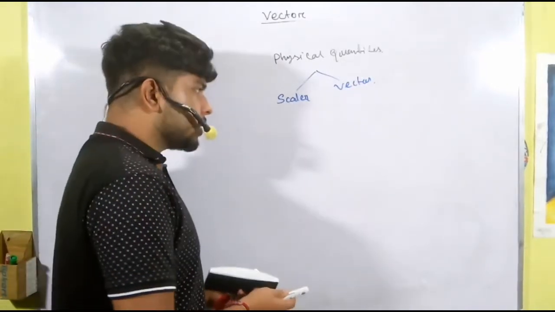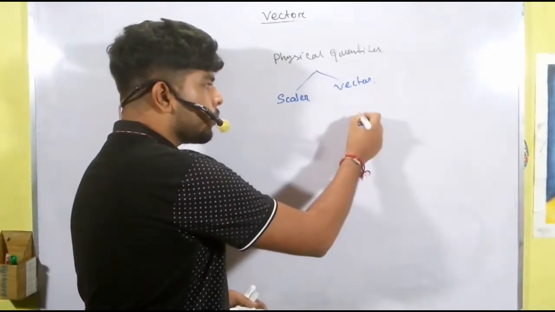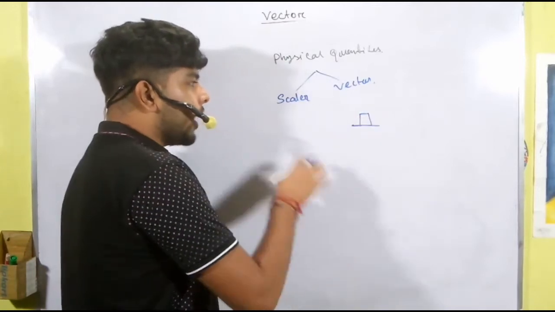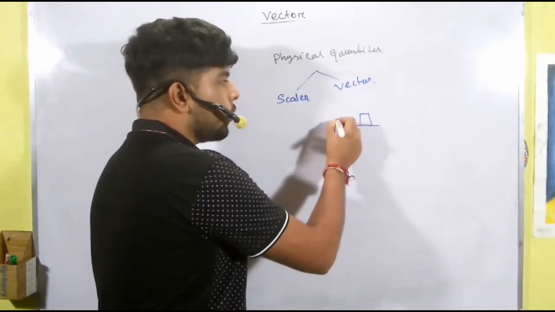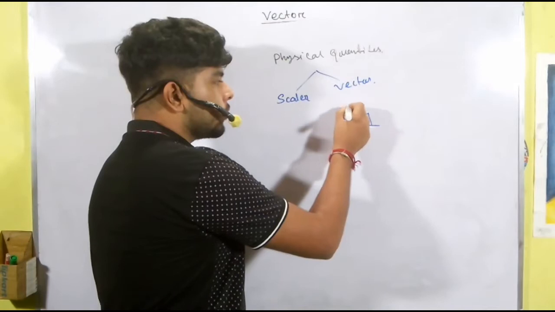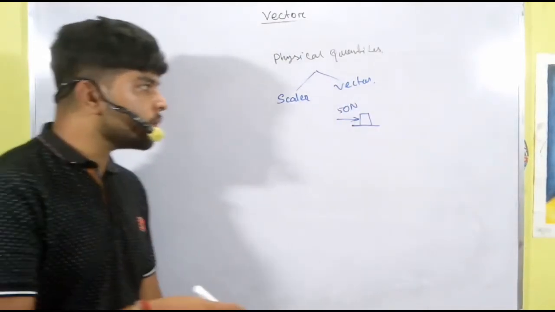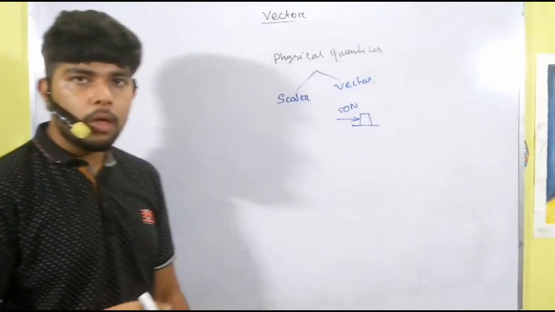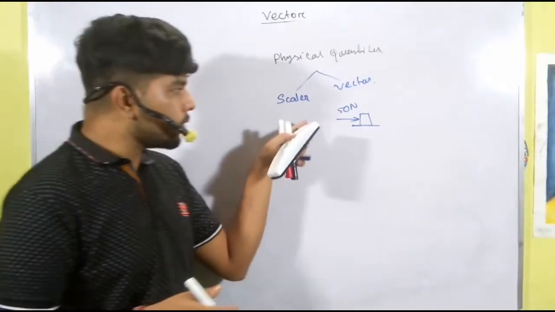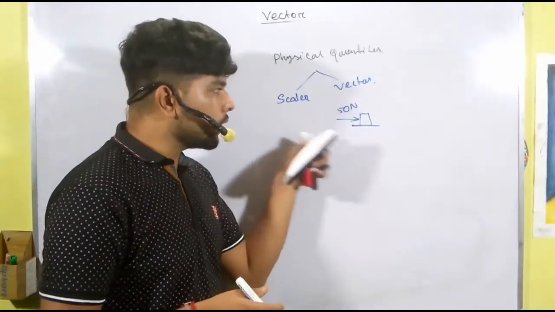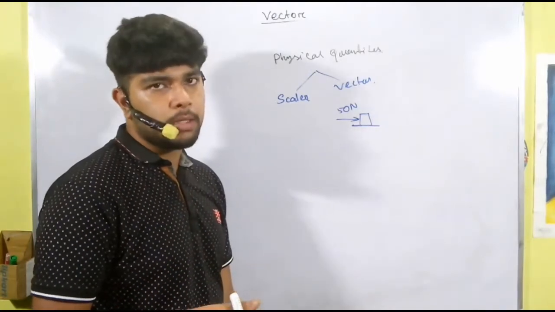Let me give an example. Suppose here is a box, and we apply a force of 50 Newton. We have to write in which direction we are going to apply the force. If we don't write the direction, that doesn't mean anything.